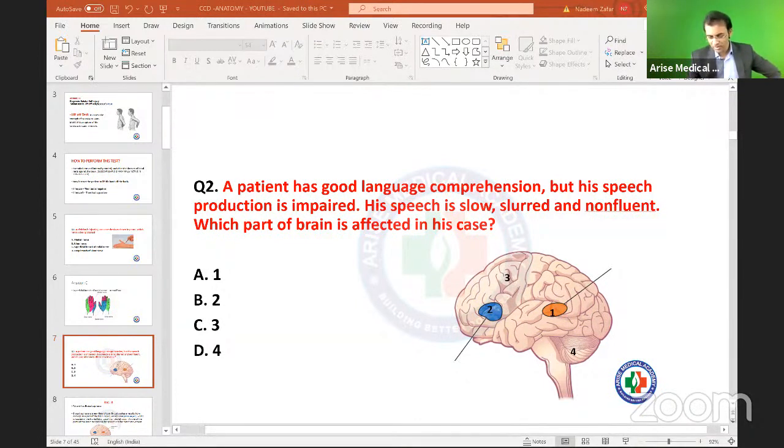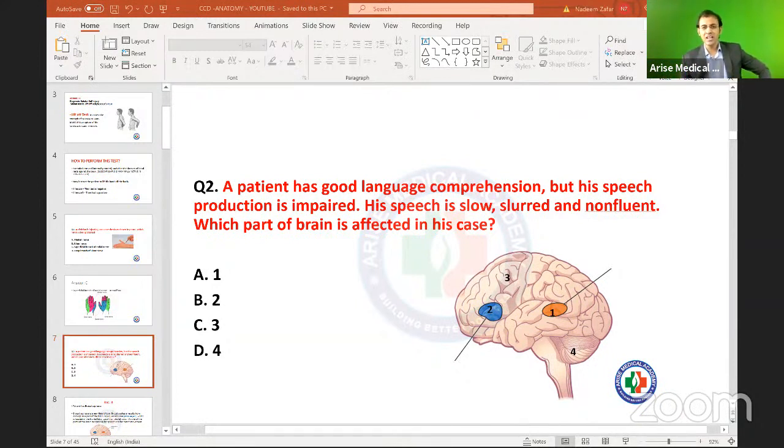My first question: what about the Brodmann's area here? If I ask you about Wernicke's and Broca's, first of all you tell me the area number as per Brodmann's area. What about Wernicke's? This will be 22, right? And what about Broca's? Very good. This is 44 and 45.